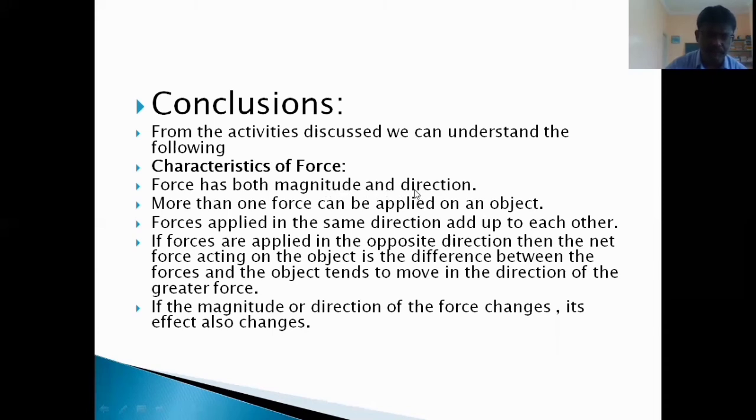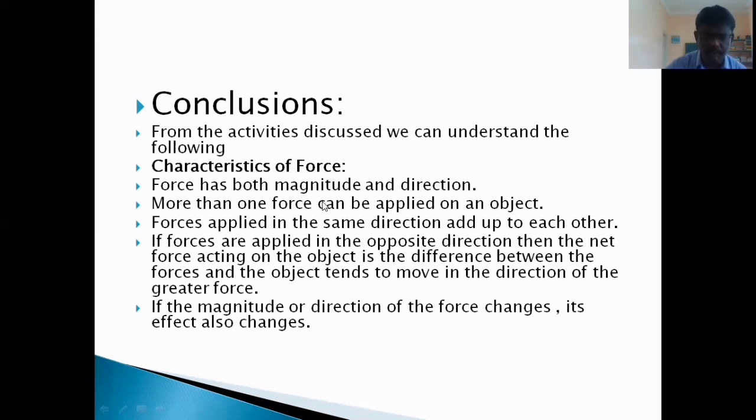If both forces are in the same direction, the resultant will be the addition. But if two forces are acting in opposite directions and they are equal, then the resultant force will be 0. Thus, we can conclude that force has both magnitude and direction.